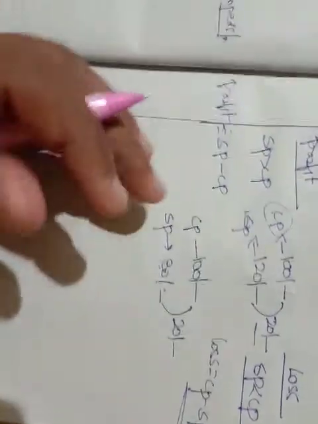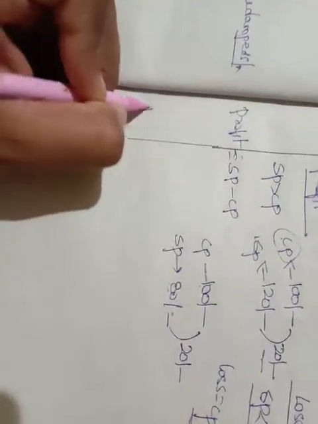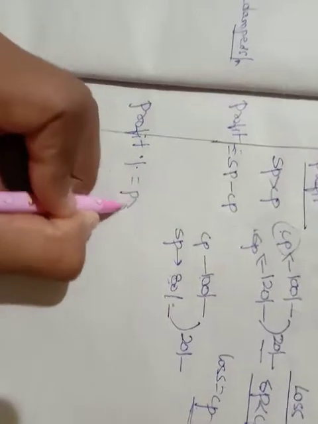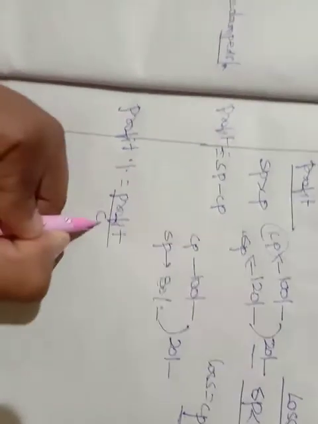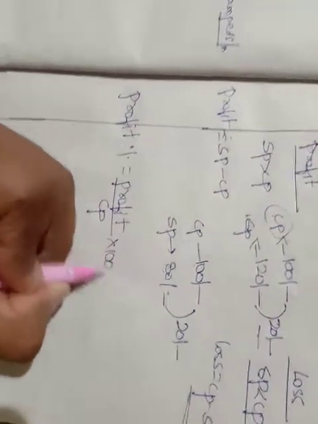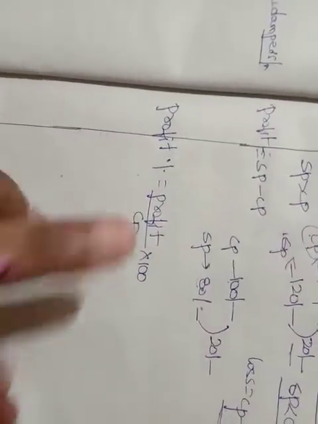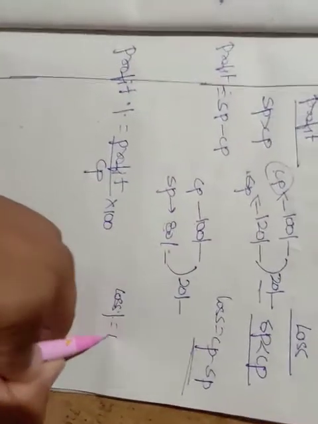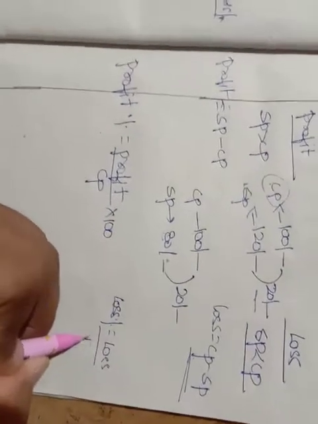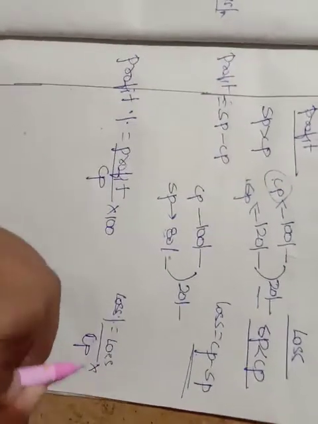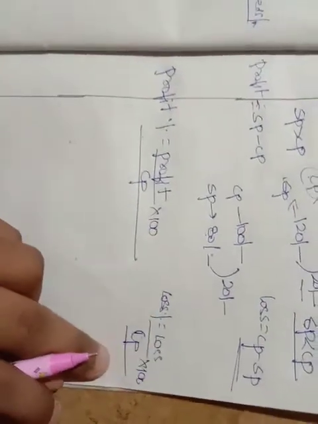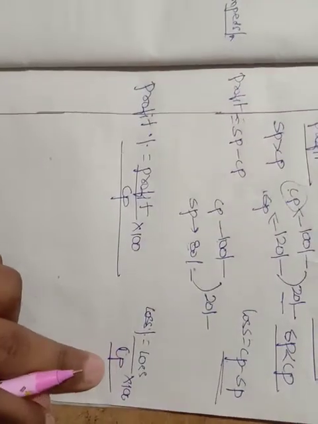How will you get profit percentage? See, friends, profit percentage is nothing but profit by cost price into 100. Why I kept cost price, we'll discuss. Loss percentage is how much? Loss percentage is equal to loss by cost price into 100. So profit percentage is nothing but profit by cost price into 100. Loss percentage is nothing but loss by cost price into 100.